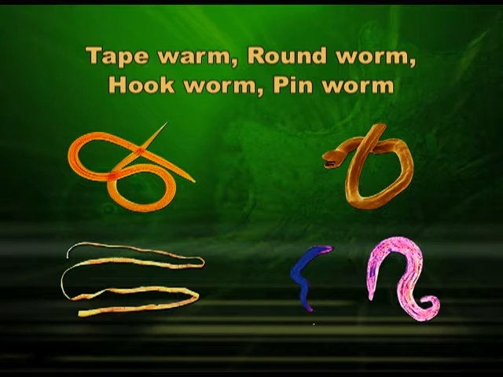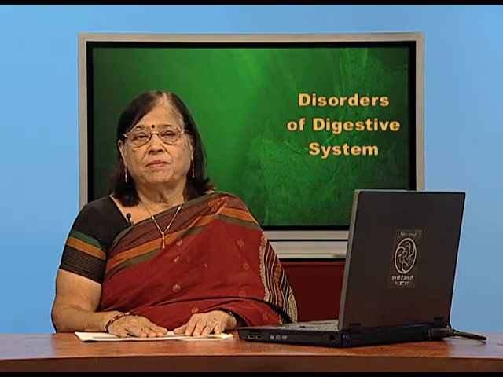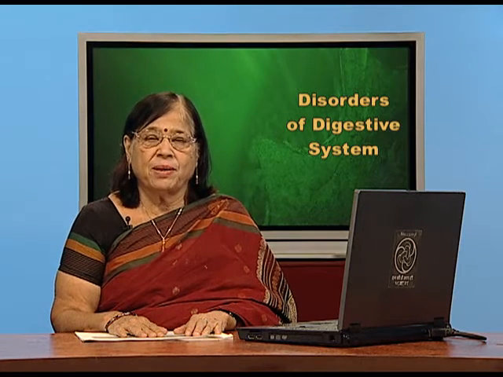Coming to roundworm, as the name indicates, they are roundish, they are not flat like tapeworm, and they are also very long. The scientific name is Ascaris lumbricoides, and the male is smaller than the female in size, and it also gives various symptoms when it is in the alimentary canal. In case of tapeworm, you may have one big tapeworm in the body, but in case of roundworms, you will have hundreds of them.